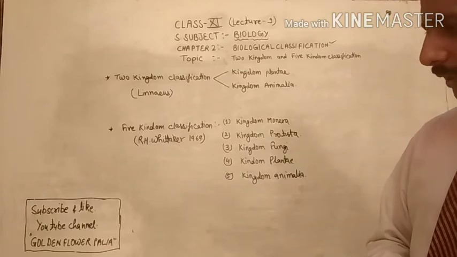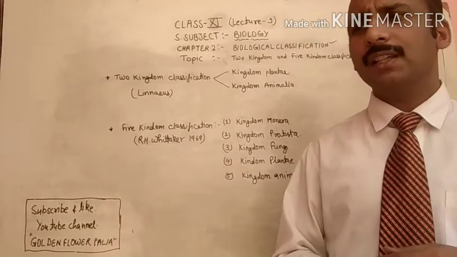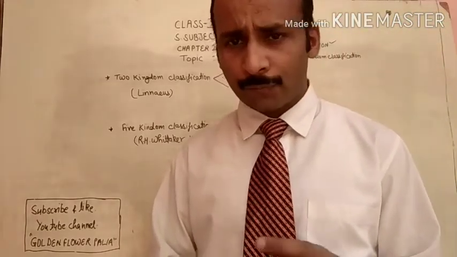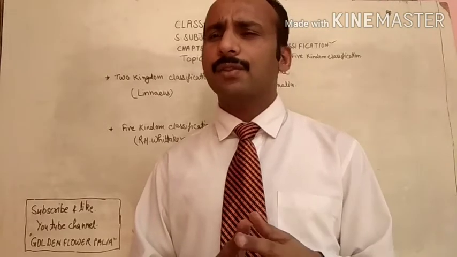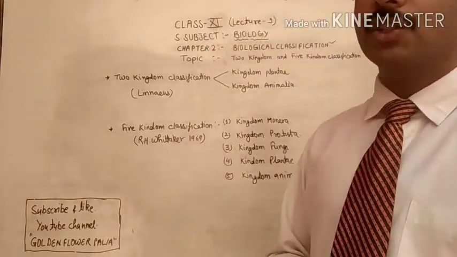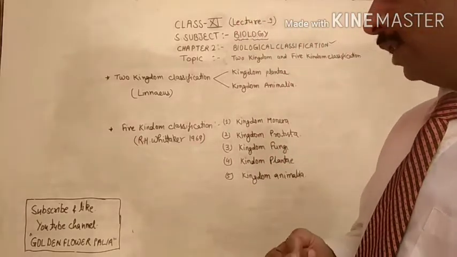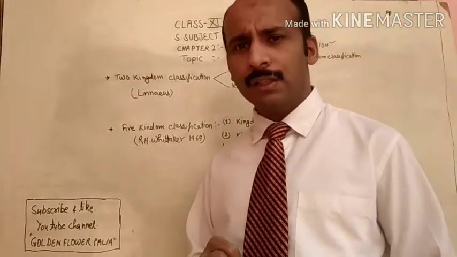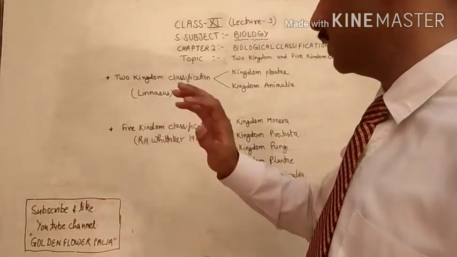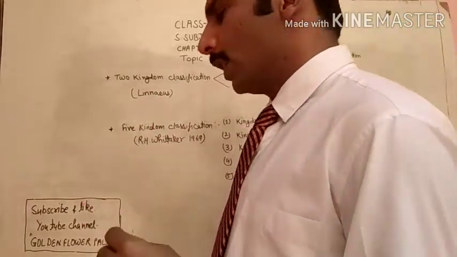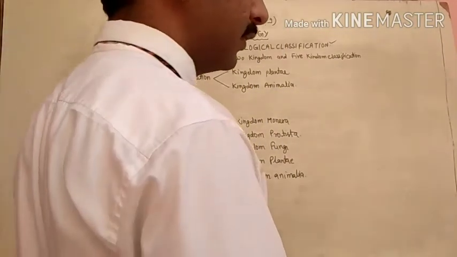In the last chapter, we discussed that first of all, the idea of classification was given by Carl von Linnaeus. In that chapter, we studied the binomial nomenclature. Just like that, my dear students, binomial nomenclature is given for the scientific name. So when the idea of classification started, that idea was started by Carl von Linnaeus. First of all, he gave a very important classification. That classification is called the two kingdom classification.